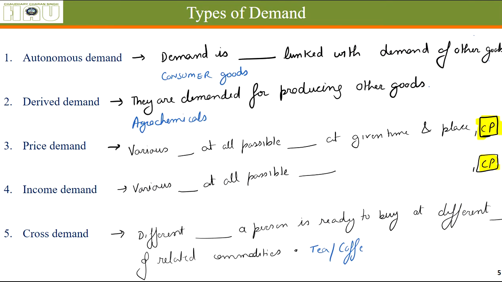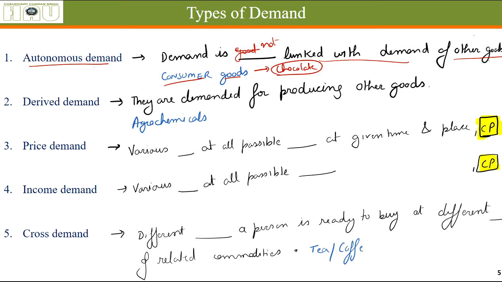Next comes, what are the different types of demand? First is autonomous. That means demand for a good is not linked with the demand of other goods. It is needed for its own purpose. Let's say we need chocolate. We need it for directly eating. We don't need it for any other purpose. We don't need to use it for making something else. Generally, we eat it directly.